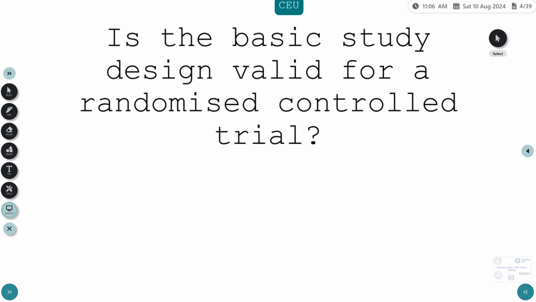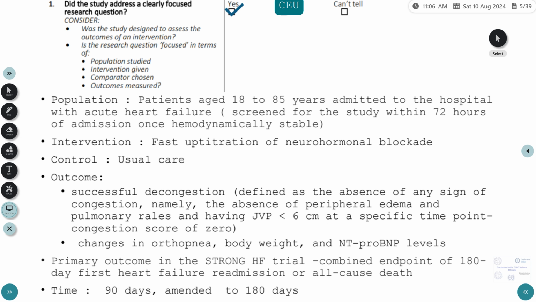Coming to the first question, is the basic study design valid for a randomized control trial? So here we want to assess a few questions. So is the research question here focused in terms of the population that they studied, the interventions, the comparison and the outcomes that they measured. So the population that they looked at is people who are between 18 to 85 years, admitted to the hospital with acute heart failure. How they diagnosed acute heart failure, I will come to in the next slide.